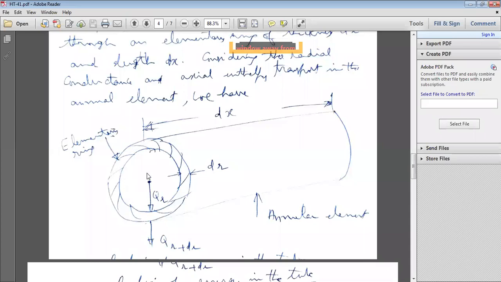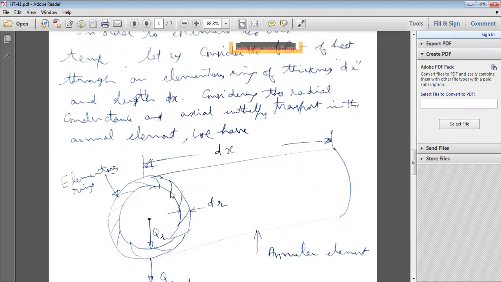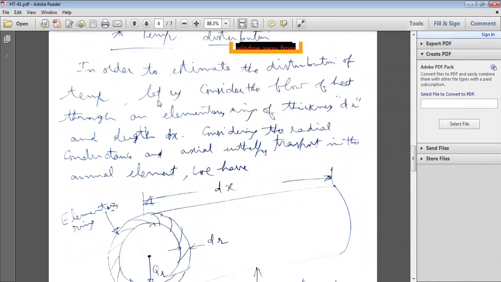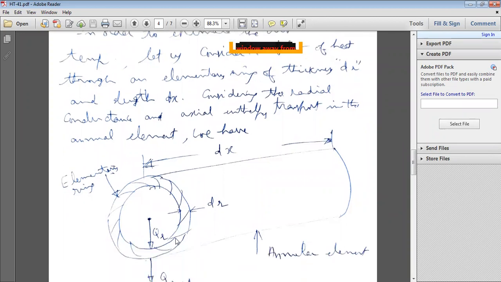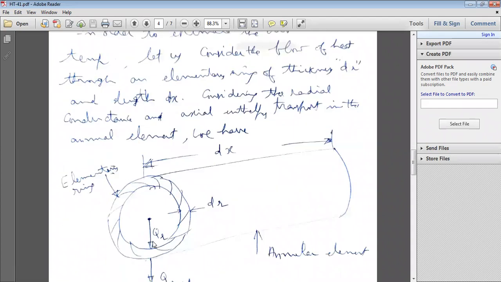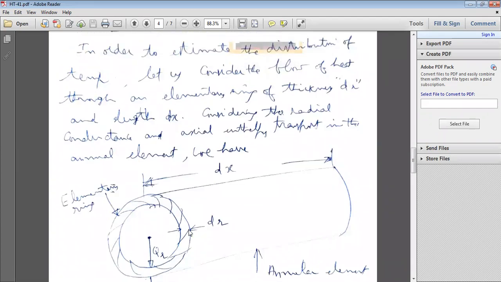Similarly, whenever fluid flows inside, there is also a heat transfer. There is convection heat transfer or enthalpy. Whenever the fluid has temperature, it also has heat content. That is one more heat energy. So in order to estimate the temperature distribution, let us consider the flow of heat. Flow of heat means some fluid is flowing with temperature. Consider the flow of heat through an elementary ring of thickness dr and length dx.